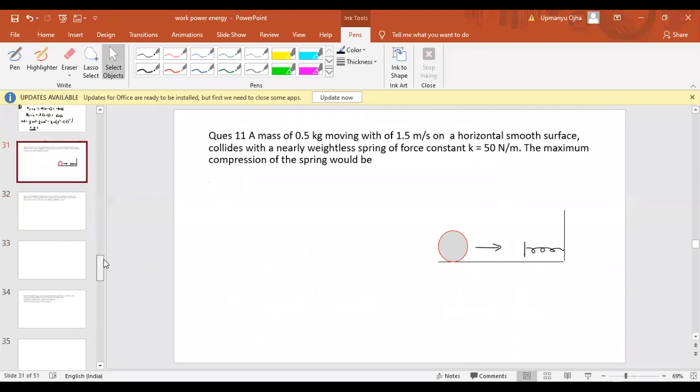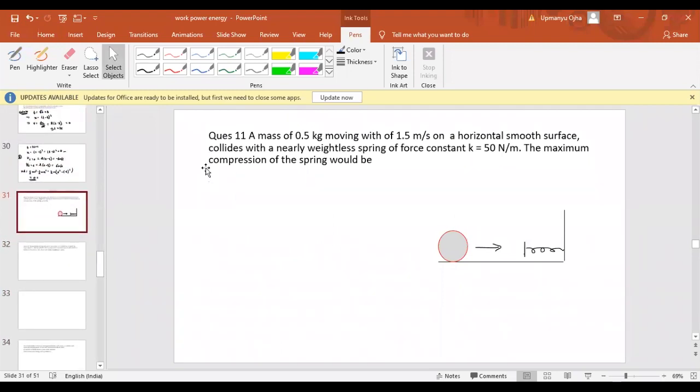Now next, a mass of 0.5 kg is moving with a velocity of 1.5 meter per second on a horizontal smooth surface and collides with a nearly weightless spring of spring constant k equal to 15 Newton per meter. Find the maximum compression of the spring. So how much maximum compression of the spring will there be when a body of mass 0.5 kg moves with a velocity of 1.5 meter per second? Can you all get the answer for this?